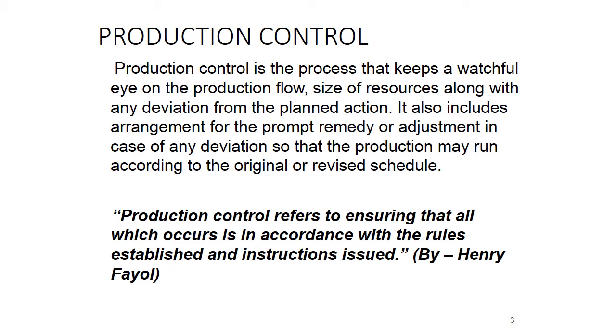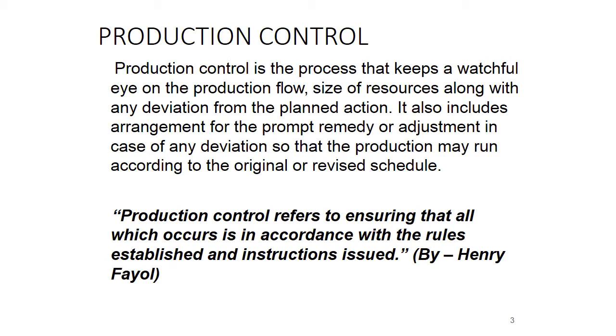Next is control, production control. As we know, control means to ensure that everything which we have planned is going in a smooth manner, as per the plan. So if any deviations are there, we have to go for the controlling part. Control means keeping watch on each and every activity of the production.